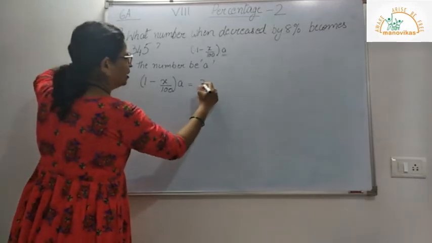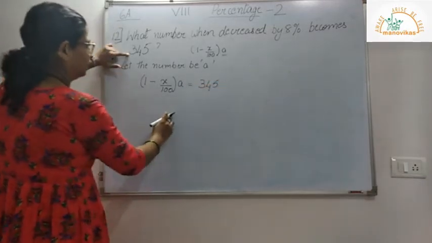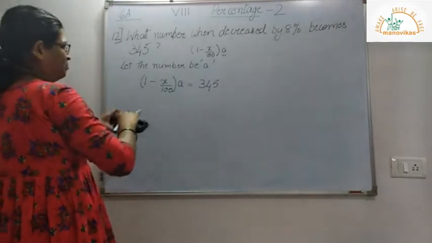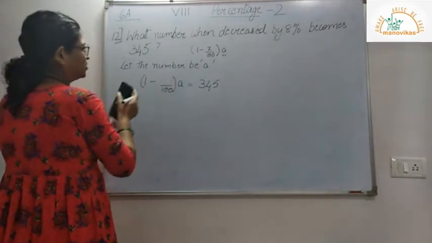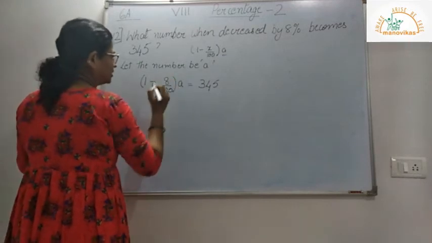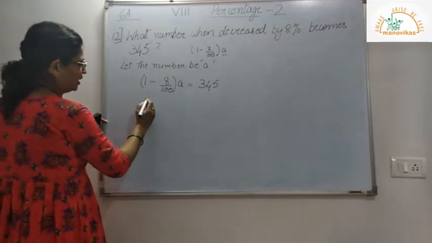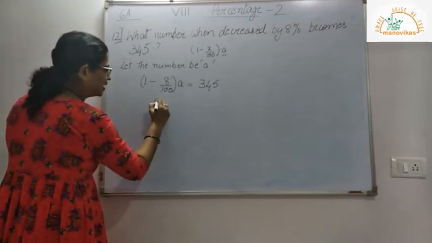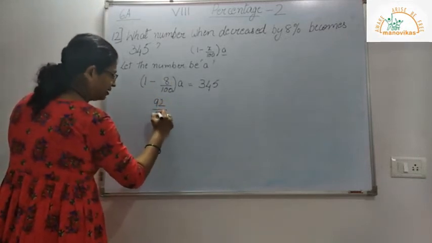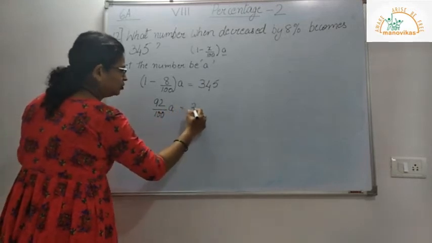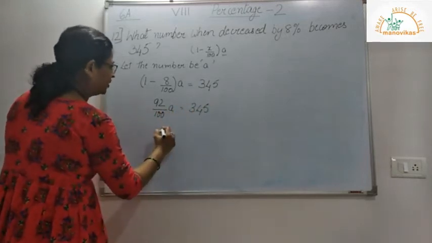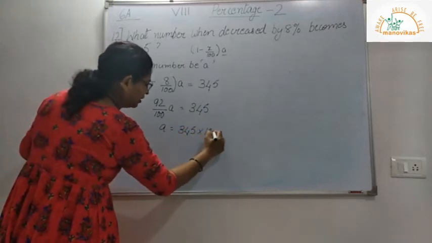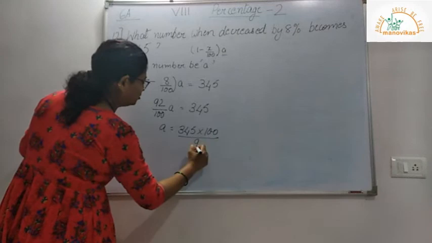Now here my x is nothing but 8%. So I write 8 instead of x. Now I get by cross multiplying 100 minus 8 divided by 100. So you get 92 upon 100 into A is equal to 345. So A is equal to 345 into 100 divided by 92.